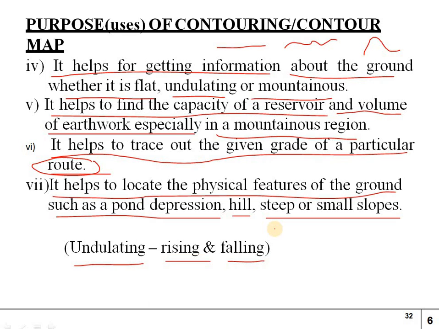That's why these are the uses of contour maps in surveying. Without contour maps we cannot do the survey very easily. If the contour maps are there, we can identify the location in the world, what place it is and what the ground level is. We can identify easily by using the benchmarks and the ground levels.